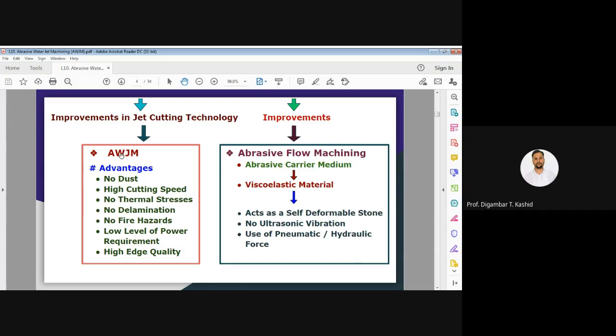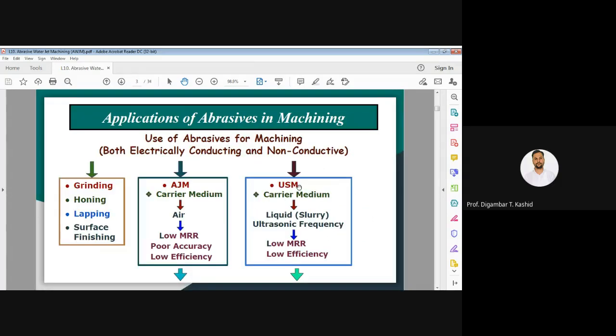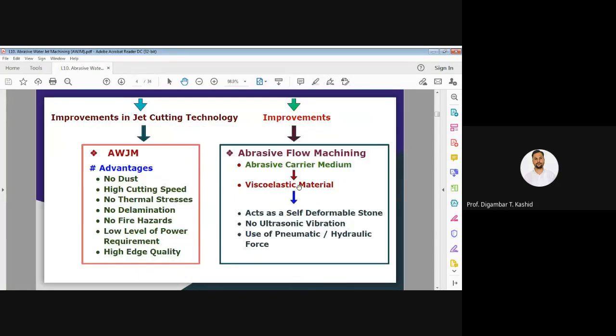On the other side, as an improvement over the ultrasonic machining process, we have the process called abrasive flow finishing, or abrasive flow machining. I repeat once again, as an improvement over ultrasonic machining, we have a process called abrasive flow machining, or the AFF process, which is using